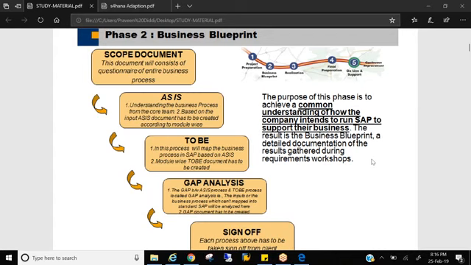Scope document is that important. Why? What's there in the scope document? This document will consist of questionnaires on the entire business process of the customer. That means how you gather the requirements from the customer. It's not possible, even for a sales manager or general manager with 10 or 15 years of experience, to tell you everything orally. I want this, that, and everything, because there are hundreds, thousands of things the customer would be needing in the SD module.